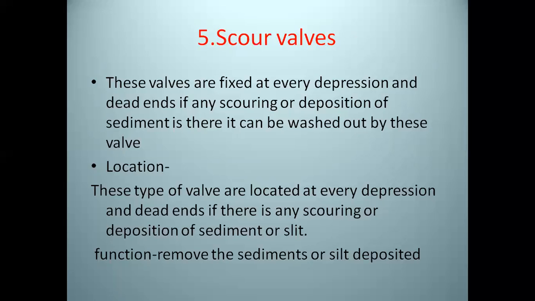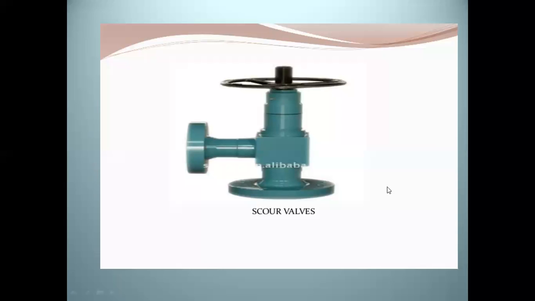Now see the location of these valves. They are located at every depression and dead end, where there may be scouring or deposition of sediment or silt. The function of this valve is to remove the sediment or silt deposition from the water distribution mains.